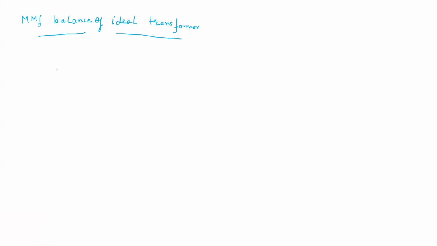Now for an ideal transformer, this is the transformer. Suppose this is the current which is flowing, and this is the current which is flowing here, I2, N1, N2.